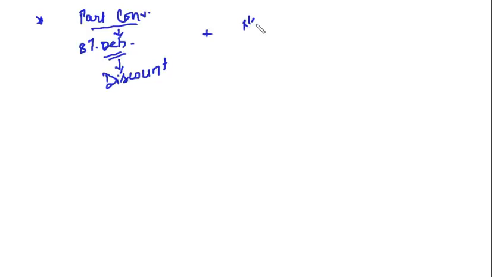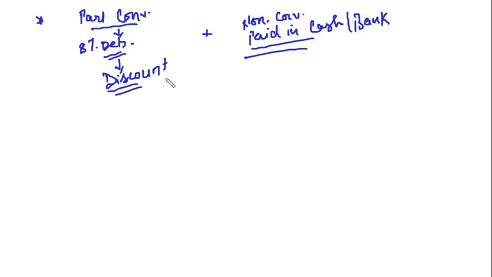Plus non-convertible part paid in cash or bank. Now again, the first four entries will remain same, because for the non-convertible part you will have to create DRR, and you will have to invest in specified securities, that is debenture redemption investment, only for the non-convertible part, not on the total face value. You have to create DRR 25% on the face value of the non-convertible part. Clear?